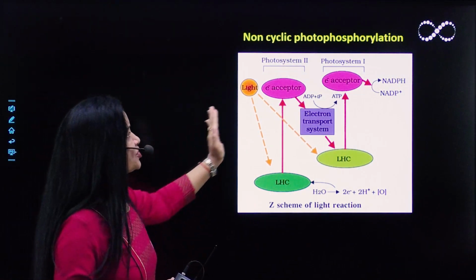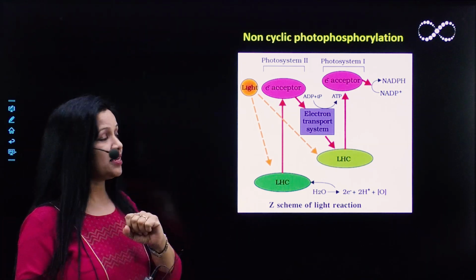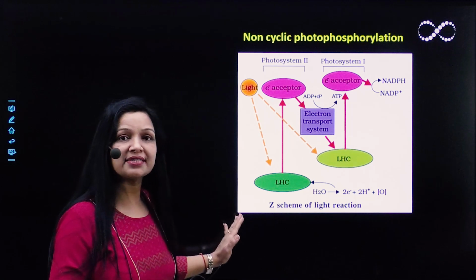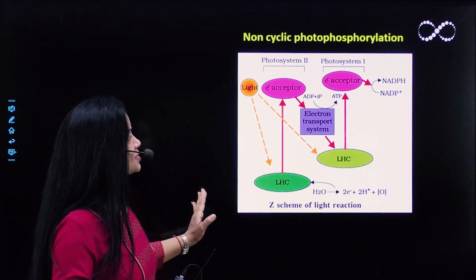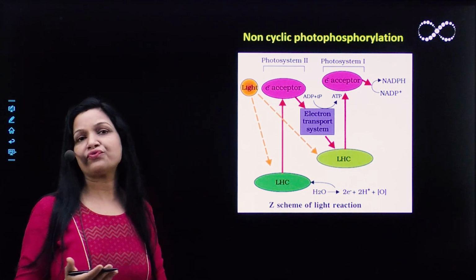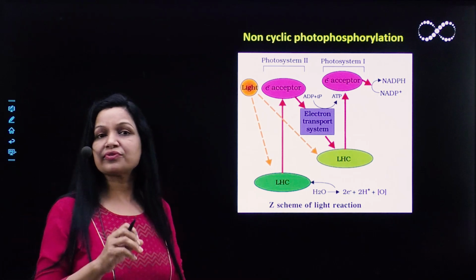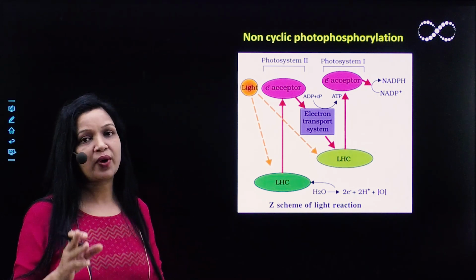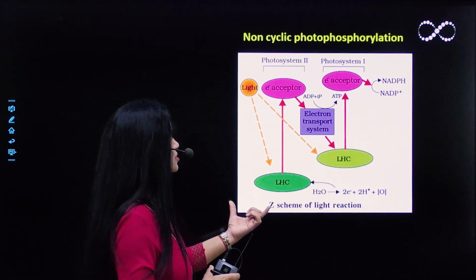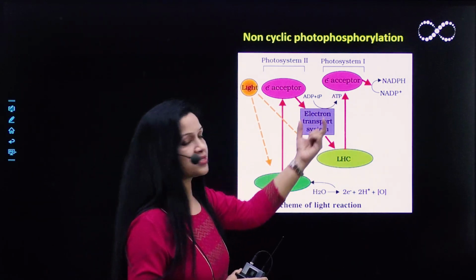So this is the picture of non-cyclic photophosphorylation, जो कि आपकी किताब NCERT में given है. आप बहुत ही familiar हैं इस picture से. Now, you know, this is a very familiar picture to you. Basically, अगर हम non-cyclic photophosphorylation की बात करें, there are 2 photosystems involved, photosystem 2 and photosystem 1. First, it begins with photosystem 2 as given in the picture, and then it follows by photosystem 1.